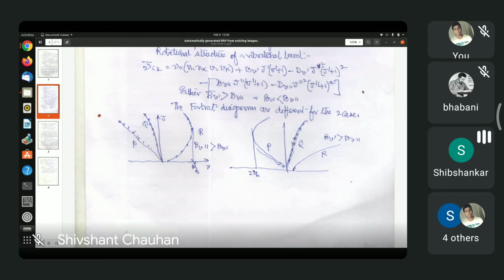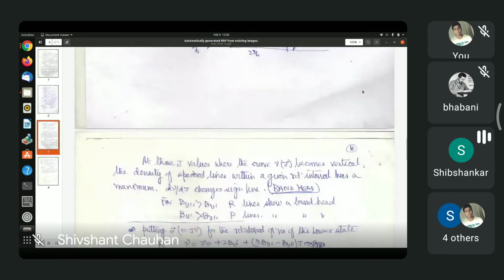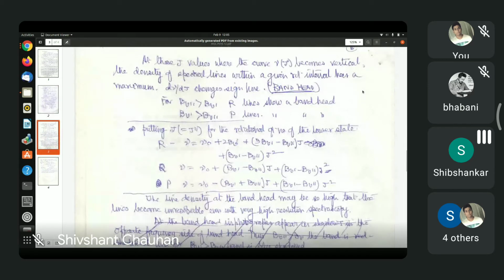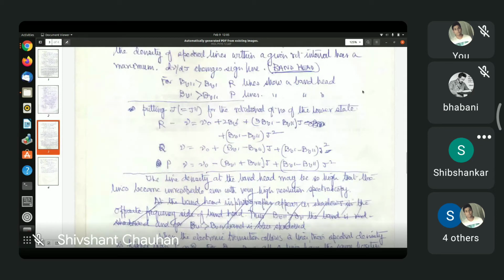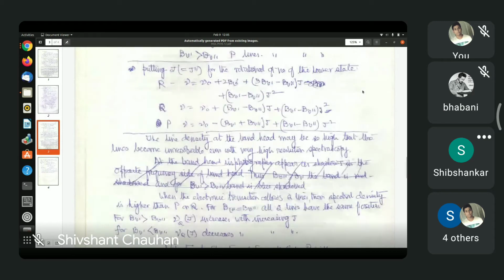Well, now the next question is, what is the structure of the bands? It's very easy to get the structure of the bands. You just deduct the energy of the lower electronic vibration rotation state from the upper electronic vibration rotation state. We'll get different expressions for R branch, P branch, and Q branch. These expressions are given here. This R, P, and Q.